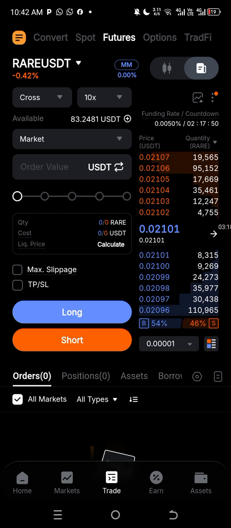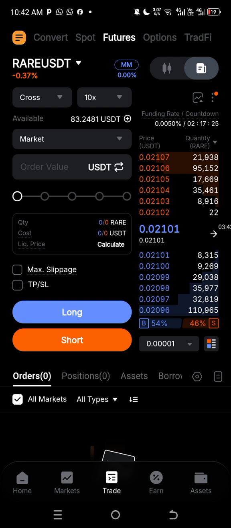Let me reiterate it. Your account size is $100. You want to enter 2 trades using cross margin mode. You can use your high leverage of 20x. It doesn't matter, but use a very small amount like $5. Don't go above $5 even. Then use a tight stop loss so that $100 can maintain the position of those trades.